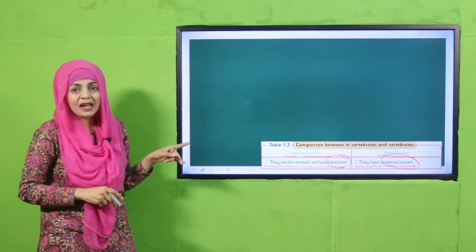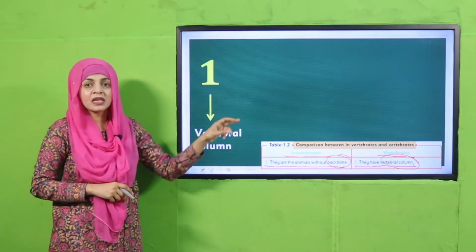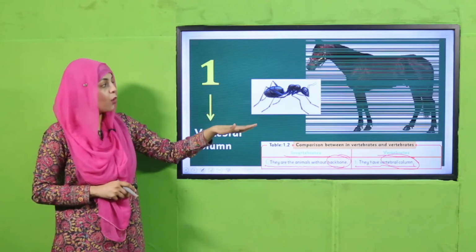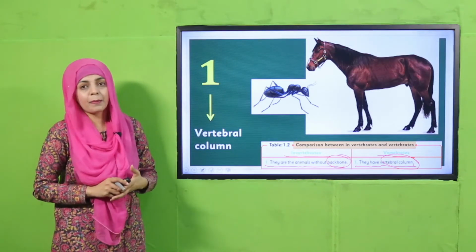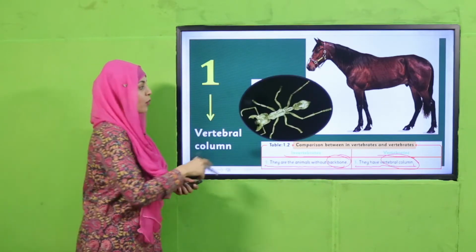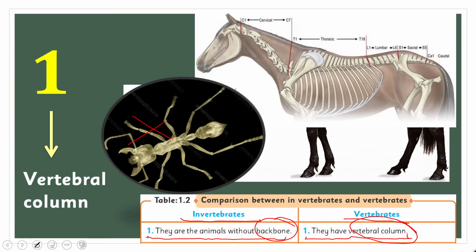So my dear students, the first difference is the vertebral column. One has it absent, one has it present. So this has no backbone and this has a backbone. So this is the first difference. There is no backbone in invertebrates, and they have an exoskeleton, and this has a backbone in it.